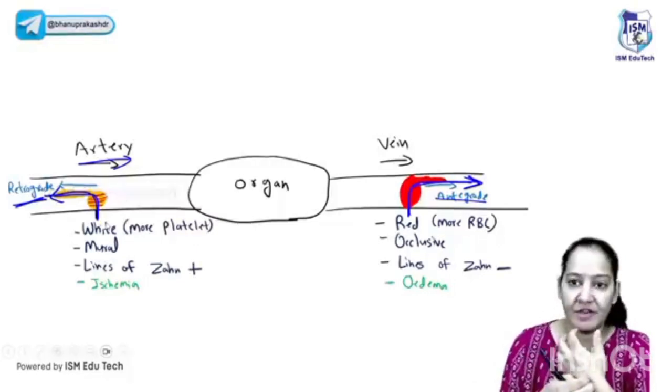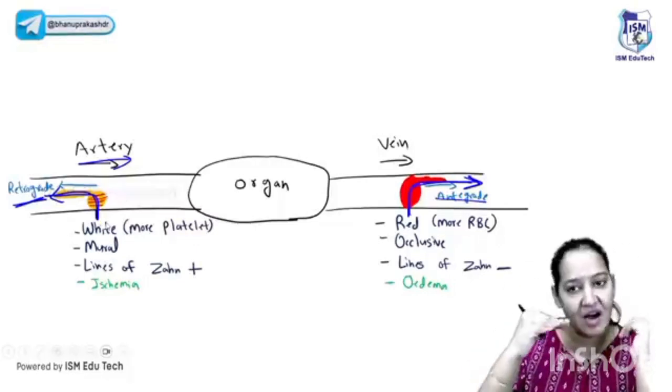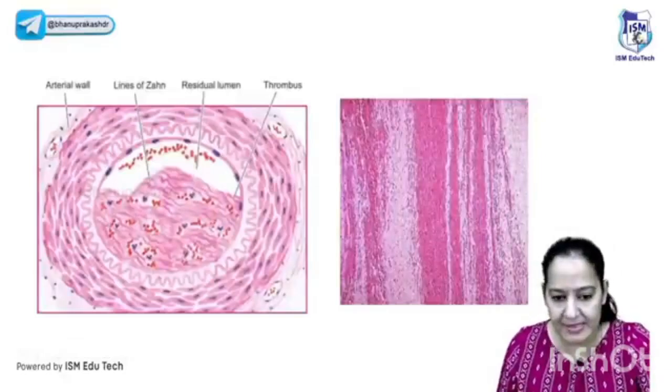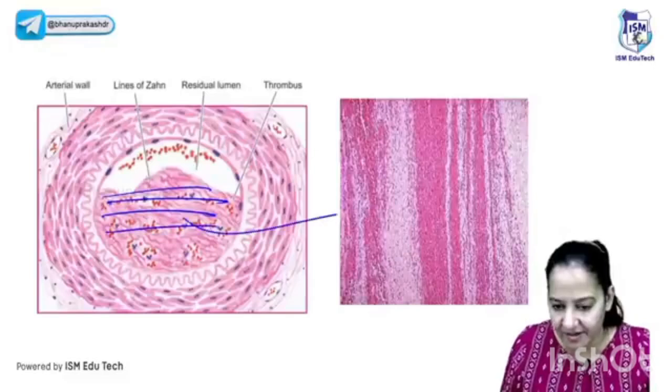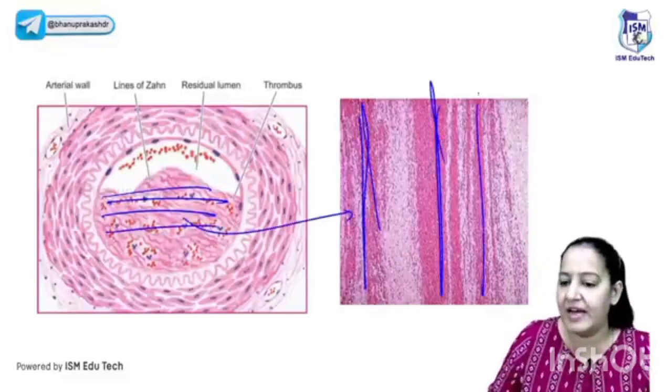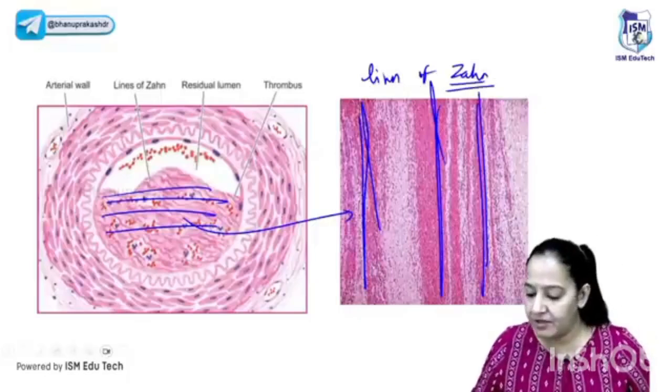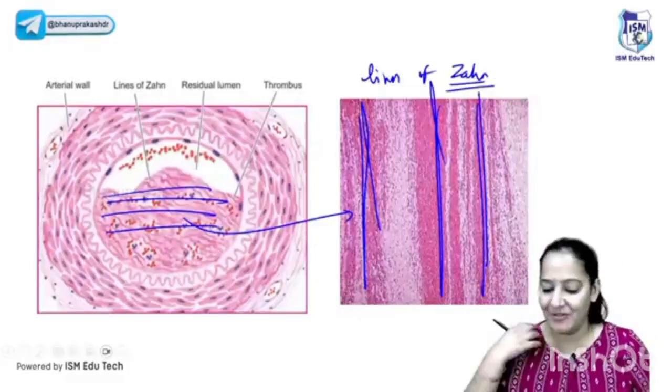That's why lines of Zahn are absent in the venous one, but in the arterial one, the alternate light and dark bands are present. Let me show you. So you can see, Osama, this is a thrombus. Here also you can see the alternate light and dark bands. If I cut it and make a slide, you can see the light and dark. These are known as lines of Zahn, which are present in arterial but not in venous. You got it? Say yes or no. If you got it, can we go ahead?